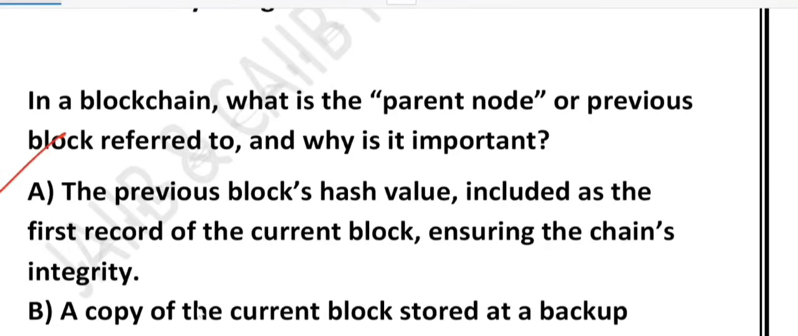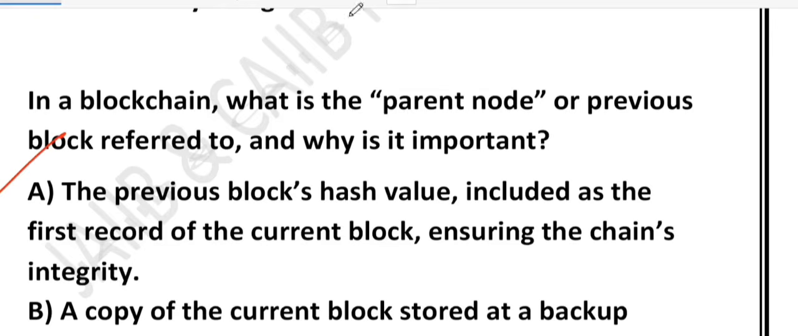A blockchain works like a digital chain of blocks. Each block stores its own information, but also carries the hash value of the previous block. Think of it like linking hands in a chain. If one hand lets go, the chain breaks. This is called the parent node. It ensures that if anyone tries to change even a tiny detail in one block, the whole chain after it becomes invalid. That is why blockchain is so hard to hack.